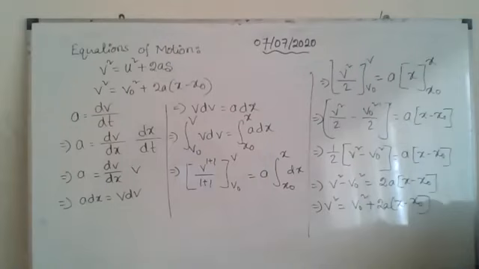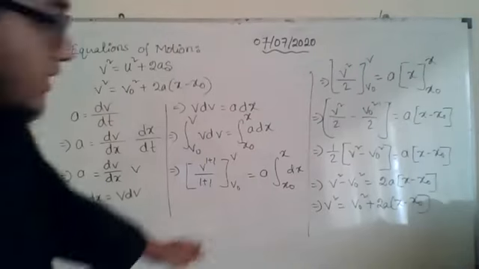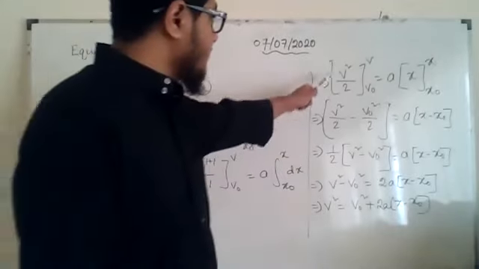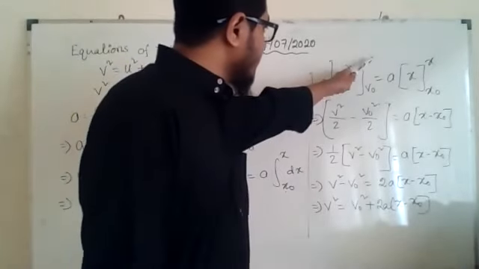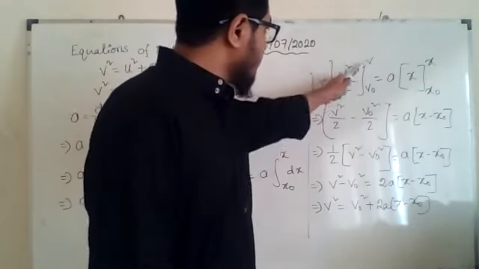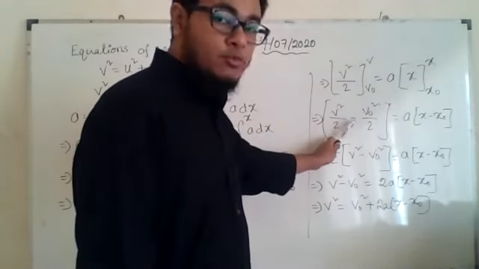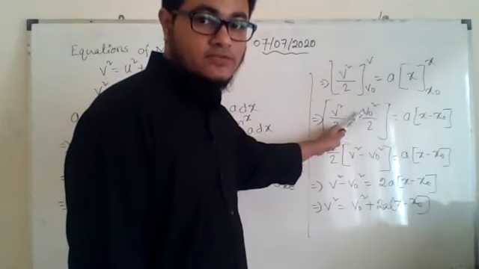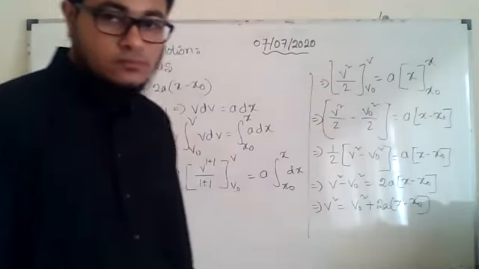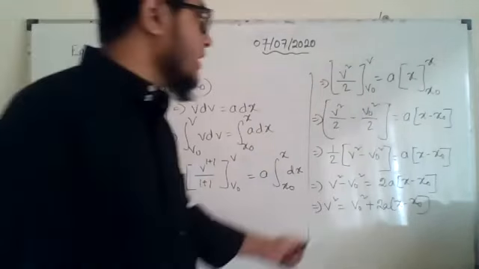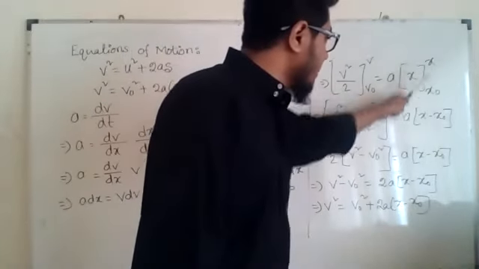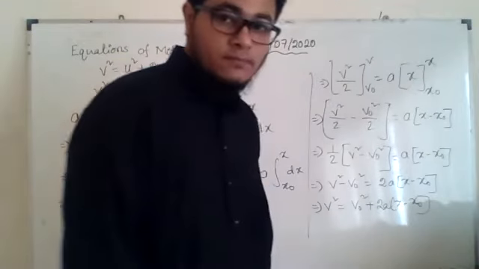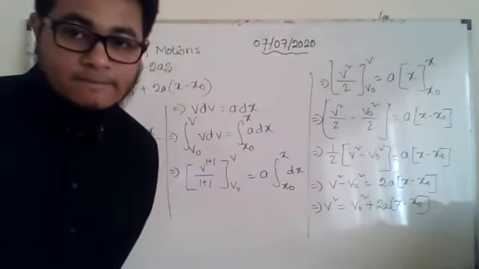Sir, could you explain the second line on the right side again? Yes, sir. Okay, see, at first we will replace this v with the upper limit. So I wrote v square by 2. Then I will put a minus sign and then I will replace this v by the lower limit, that is v naught square by 2. That is what we have been doing all along, right? See, this x is replaced by the upper limit first, then we put a minus sign, then we replace by the lower limit. Okay?